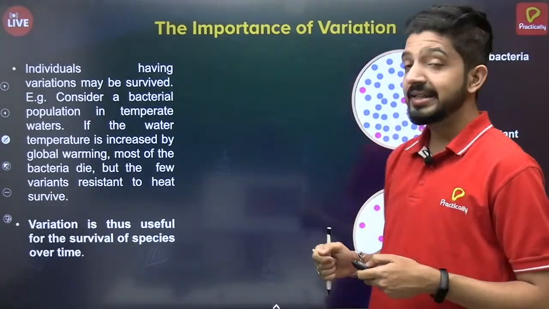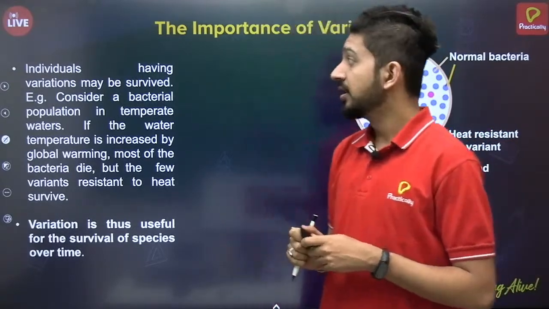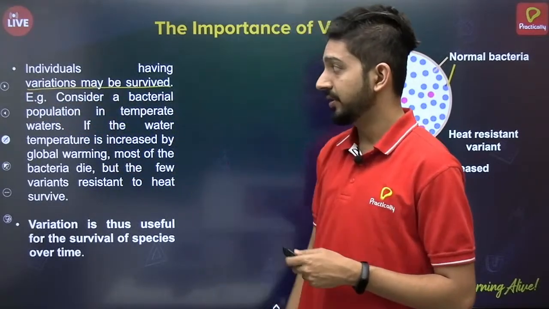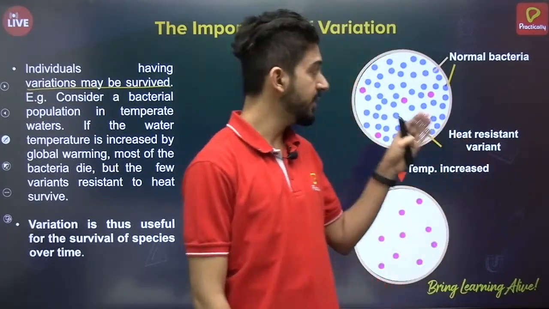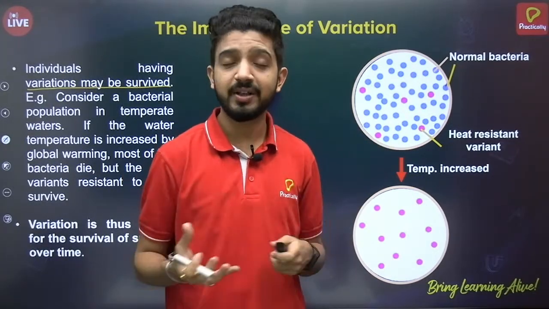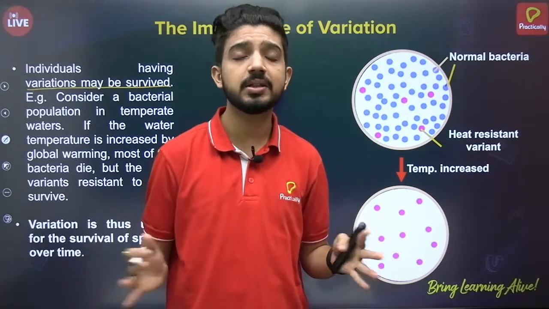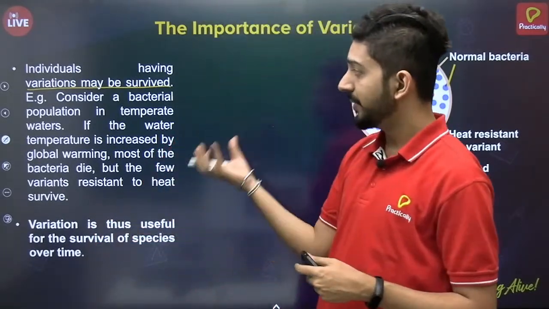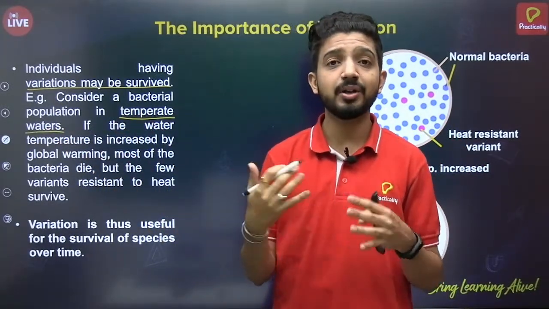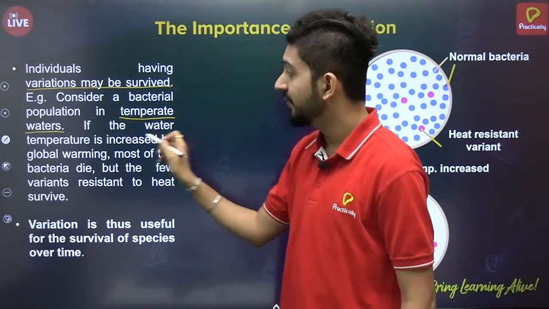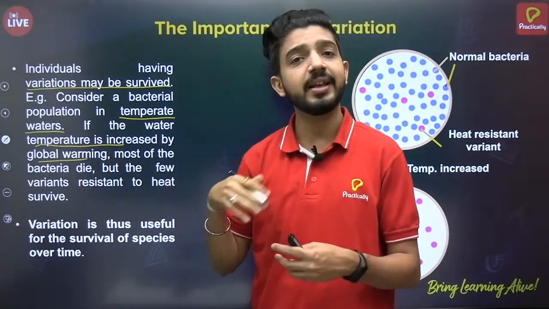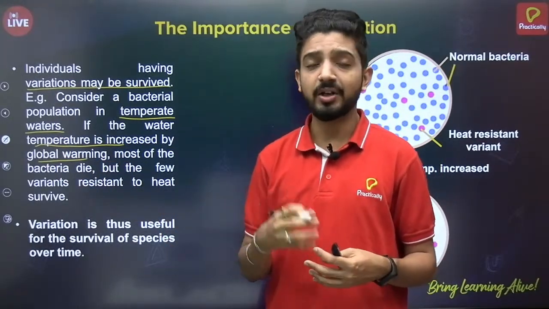So let's see what is the importance of variation. The main thing is that variation happens for survival. For example, here you can see a plate having bacteria. Now we know there are various types of bacteria found in various places all over the earth. Now suppose there is a place like temperate waters, where the temperature is comparatively higher. In such water, the temperature may suddenly increase, either because of global warming or any other natural biotic or abiotic factor.